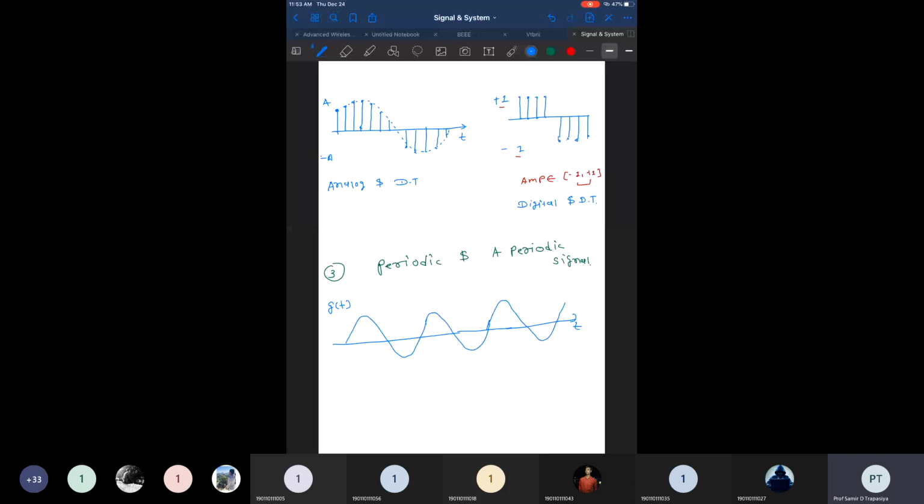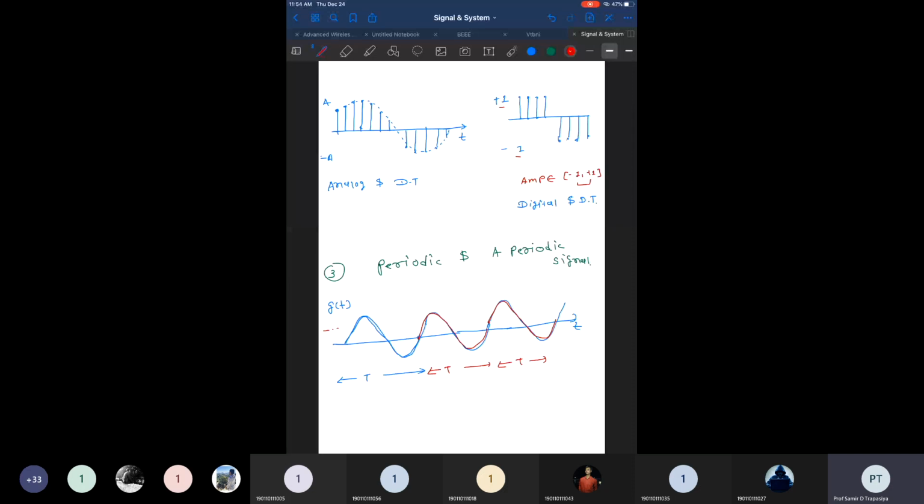So this time period is known as one cycle. After this cycle completes, it repeats itself, right? So after T it repeats, and then it again repeats itself after this T time. Such a signal is known as a periodic signal. And a periodic signal basically ranges from minus infinity to infinity.